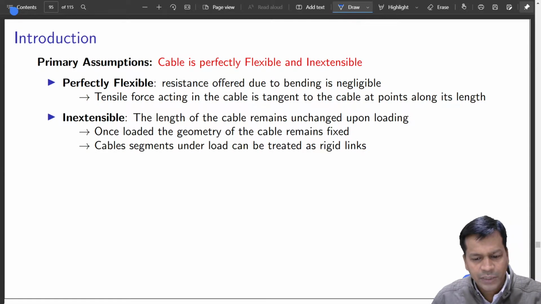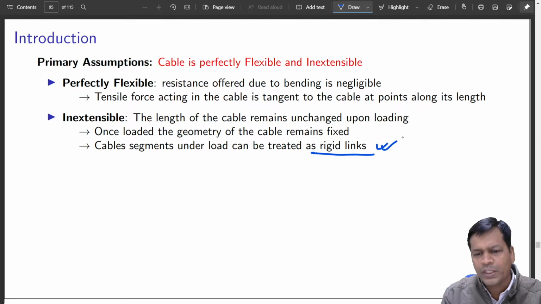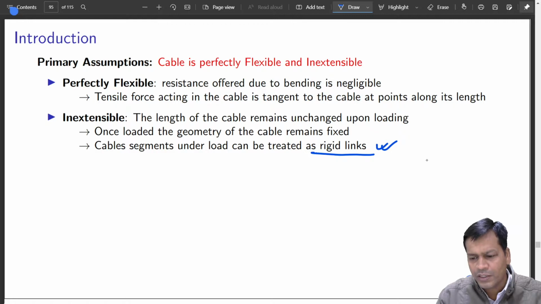Cable segments under load can be treated as rigid links. This is a very important assumption. This is what will decide the way we analyze now. So we assume the segments of the cable as stiff members, and we can analyze the way we analyzed different trusses also. Not exactly trusses, because over here they are not simple trusses like triangles.